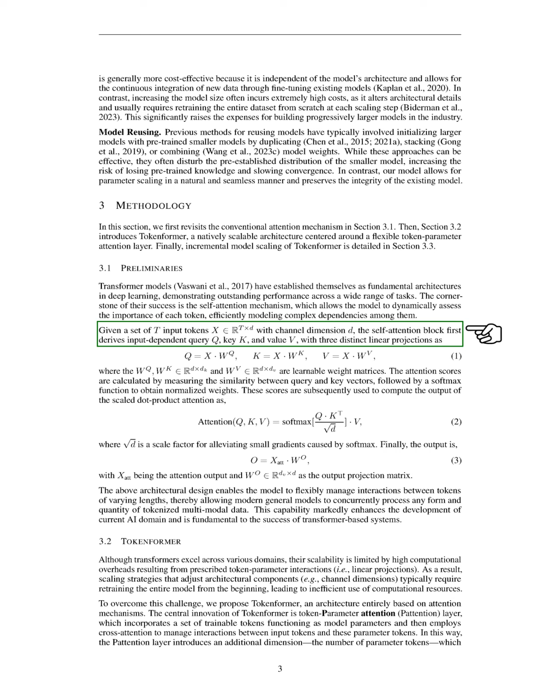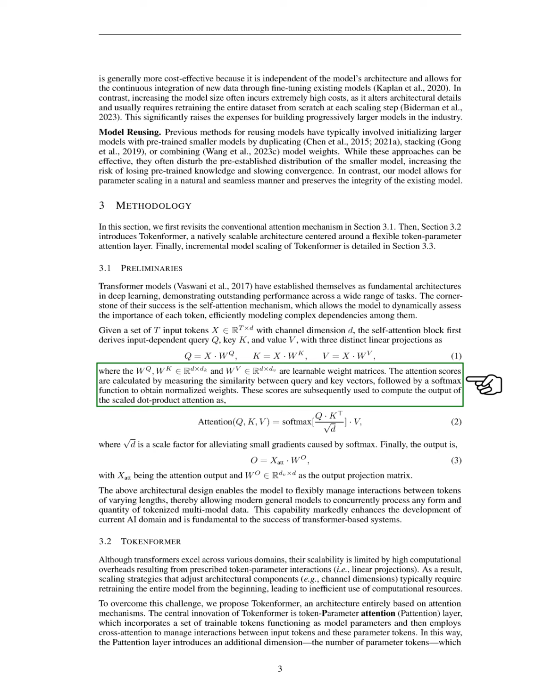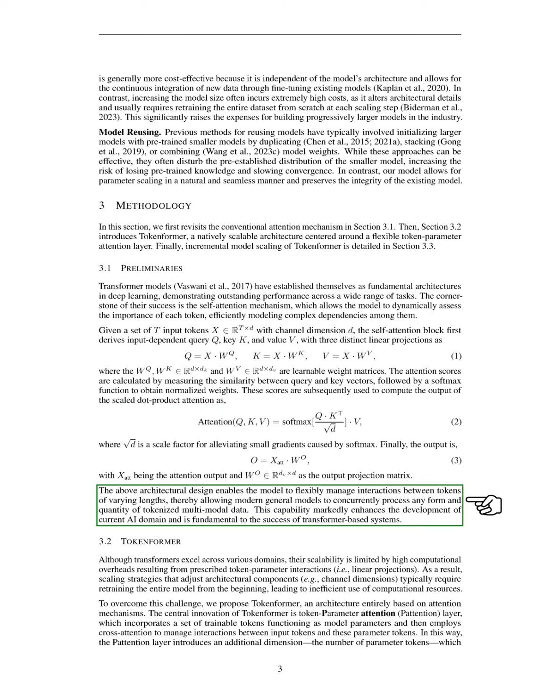We calculate attention scores by assessing the similarity between query and key vectors, applying a softmax function to normalize these scores. These scores help us compute the output of the attention mechanism, which is scaled to prevent small gradients during training. This design allows the model to handle interactions between tokens of different lengths, enhancing its ability to process diverse multimodal data, which is crucial for the advancement of AI and the effectiveness of transformer systems.